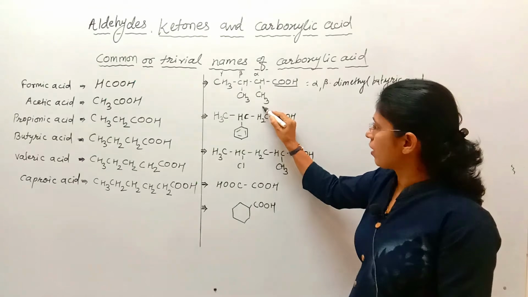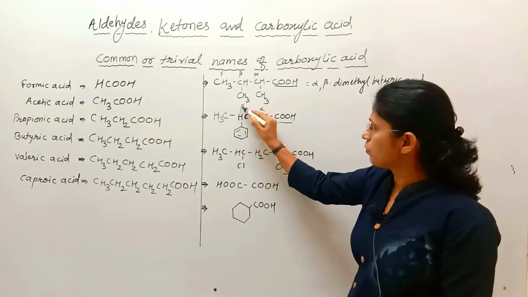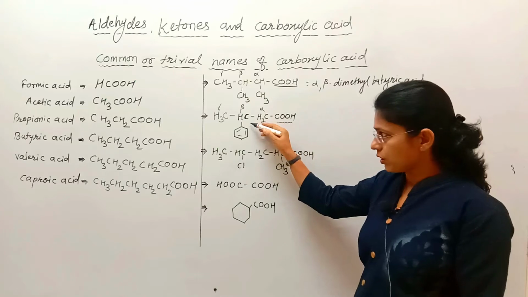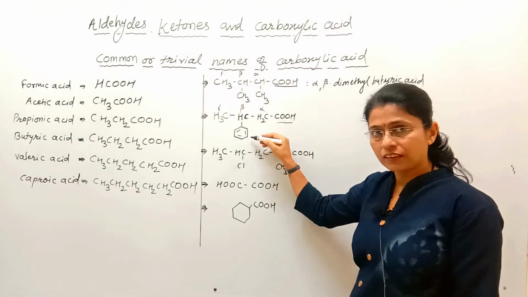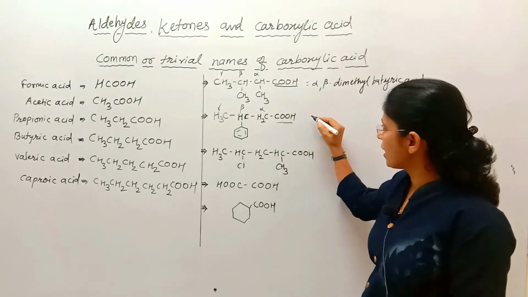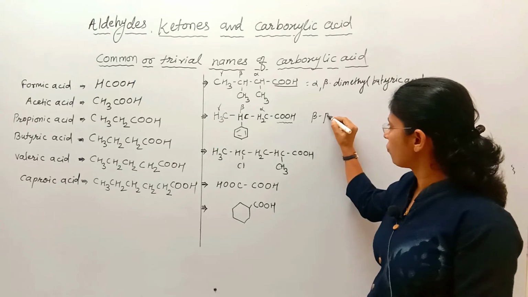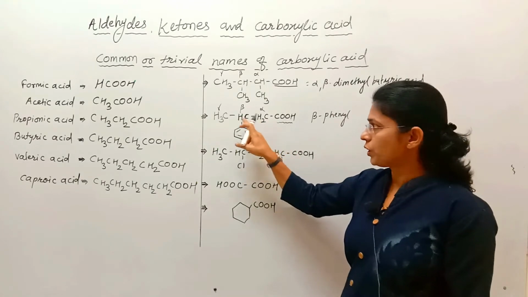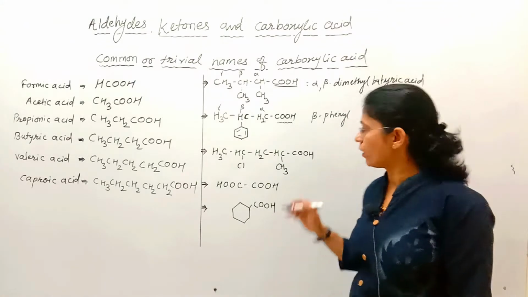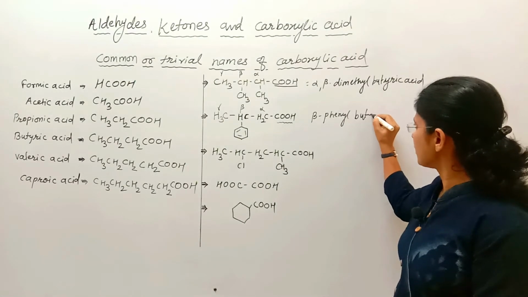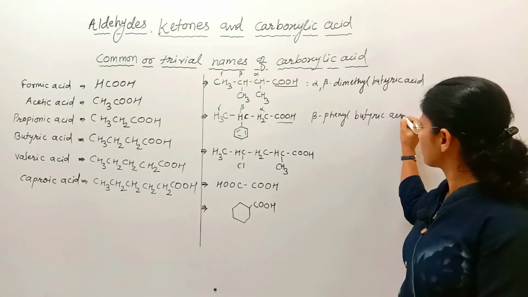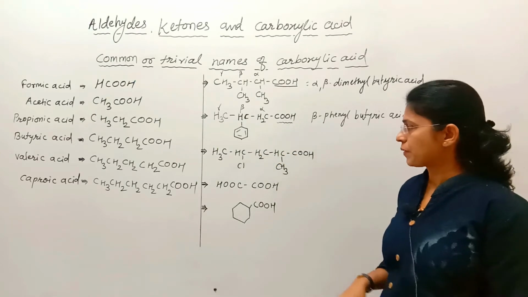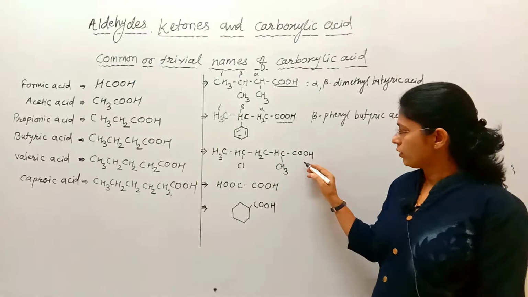This carbon is alpha, this carbon is beta, this is gamma. At beta position there is a phenyl ring, that's why we will name it beta phenyl. 1, 2, 3, 4 carbons are there, that's why butyric acid: beta phenyl butyric acid.